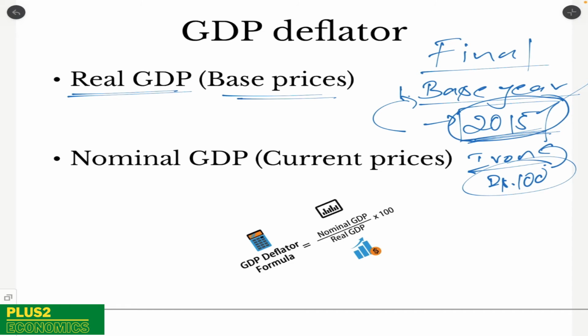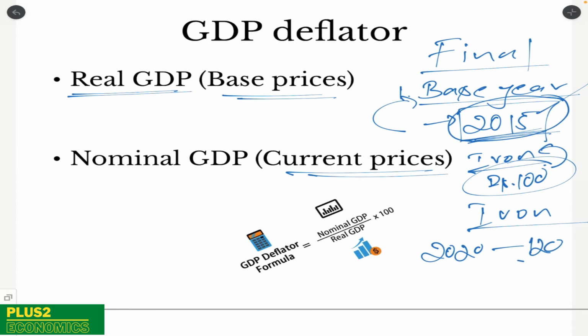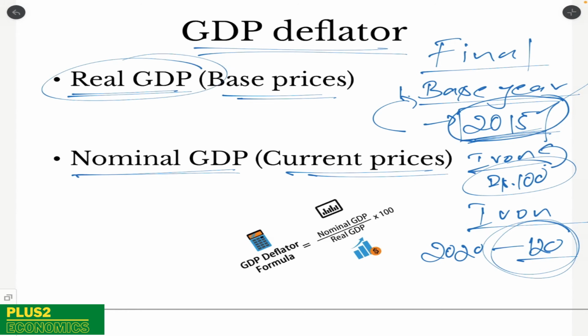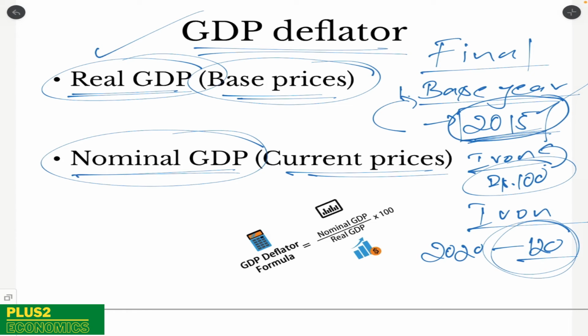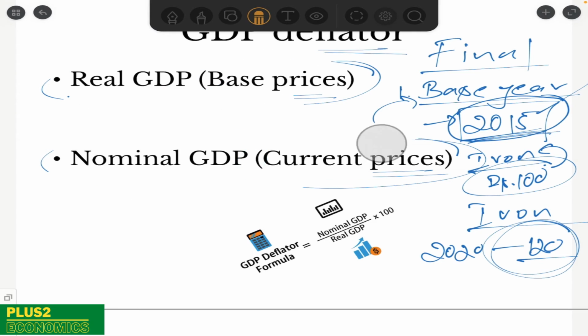So when we consider the base prices of the goods and services and calculate GDP, such GDP calculation becomes real GDP. If we consider the current prices that are prevailing, say for example iron in the present year, say we are in 2020-21, the price is 120. So when we consider the current year's price, it becomes nominal GDP. So even before understanding GDP deflator, we need to understand what is real GDP and what is nominal GDP. When we calculate GDP using the base year's prices, it becomes real GDP. When we calculate GDP based on the current prices, it becomes nominal GDP. So this is something which we have to understand very clearly.